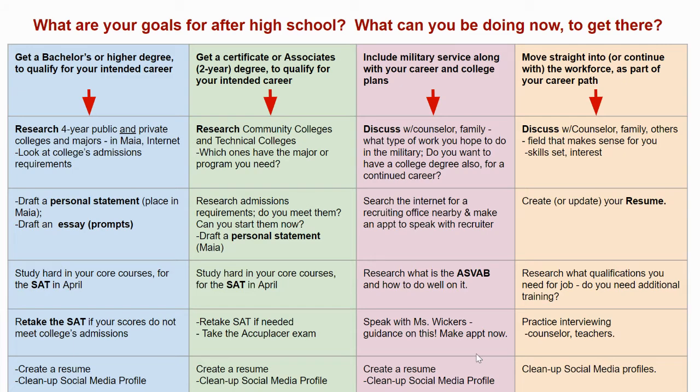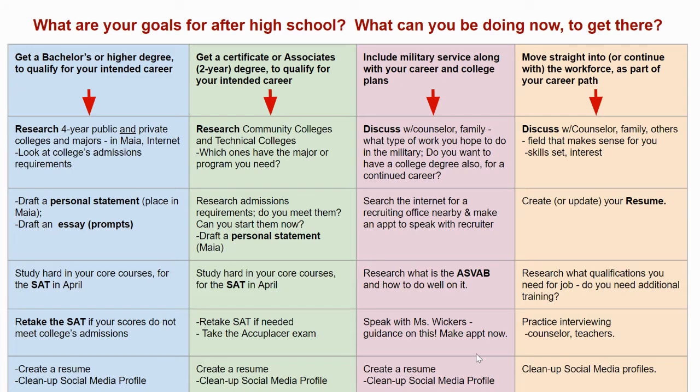Check it out on the screen, guys. Look at the top of each column. Each column's heading is a potential post-secondary or after high school pathway. So let's look on the left there in the blue. Is your post-secondary pathway involving getting a bachelor's degree or higher? For example, are you looking to be a doctor, be a registered nurse, be a teacher, be an administrator in any field at all? Possibly running your business. A lot of different things are going to require a bachelor's degree or higher.